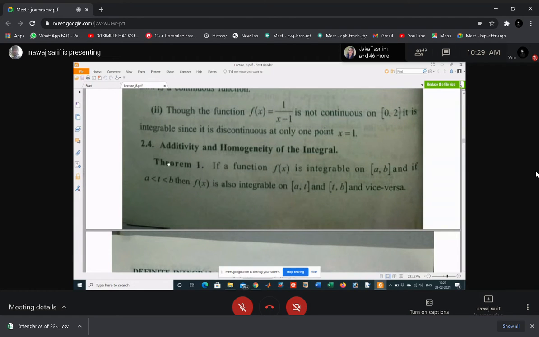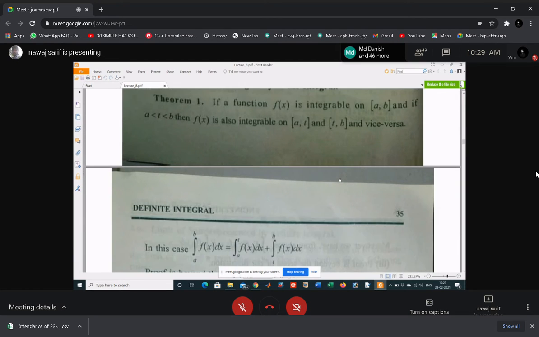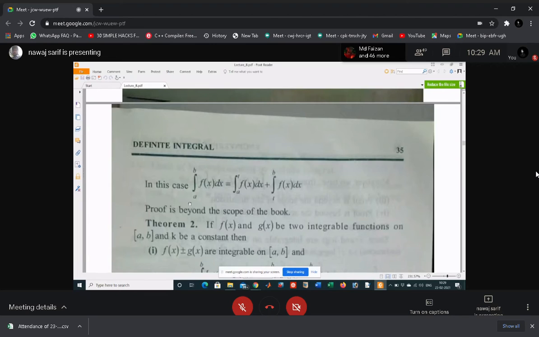Now, some properties of integrable functions. If a function f(x) is integrable on the interval [a, b] and if t is a point in between a and b, then f(x) is also integrable in a to t and t to b. That means the integral a to b f(x) dx can be divided into integral a to t f(x) dx plus integral t to b f(x) dx.